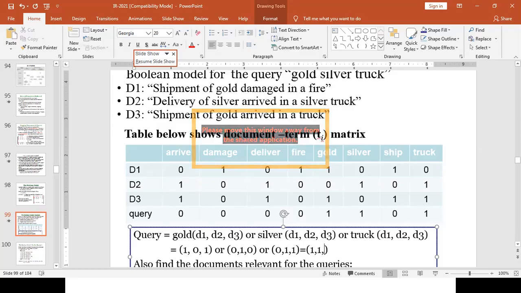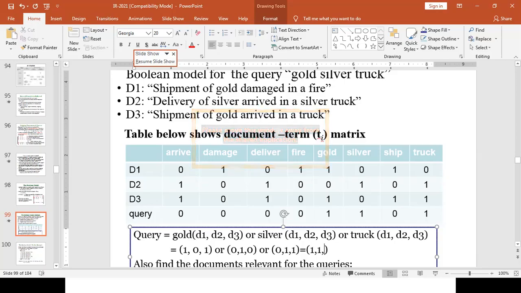Because in the case of the OR operator, unless the query term doesn't appear in any of the documents, it's assigned 1. But if it doesn't appear in any document, we assign 0. That means the query term is absent in all the documents. If the query term is appearing in one of the documents, we are assigning 1 when using the logical operator OR.